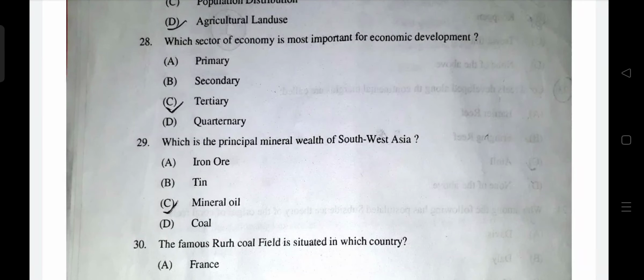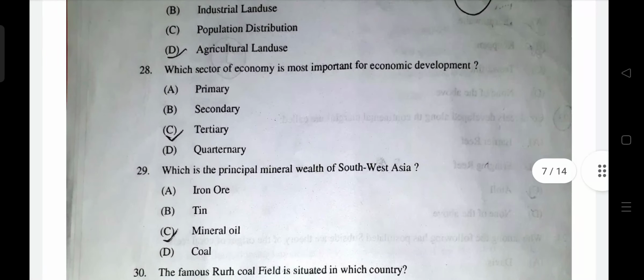Countries with lower economic development still have more people engaged in primary sectors, like India, where people are moving from primary to tertiary. That's how development actually takes place. So tertiary will be correct. Quaternary will not be the answer because quaternary has limited jobs. Tertiary has more jobs. It's a large scale thing, so I think tertiary will be correct.